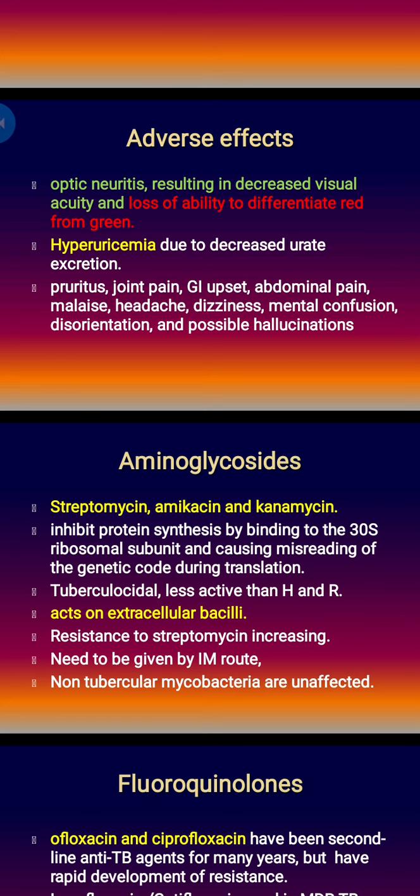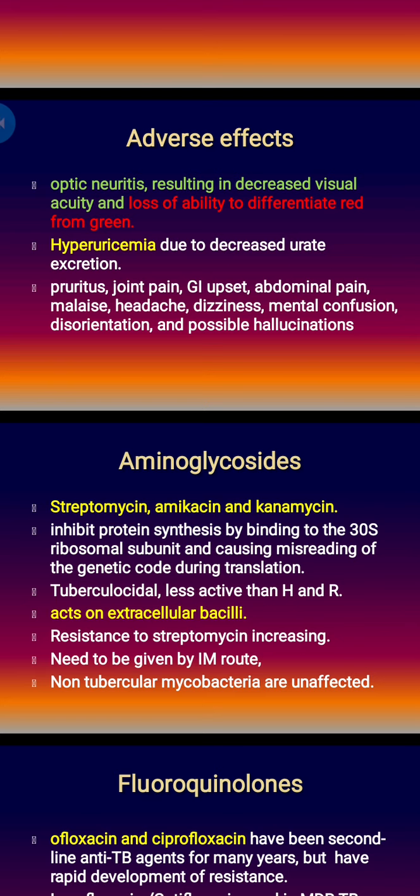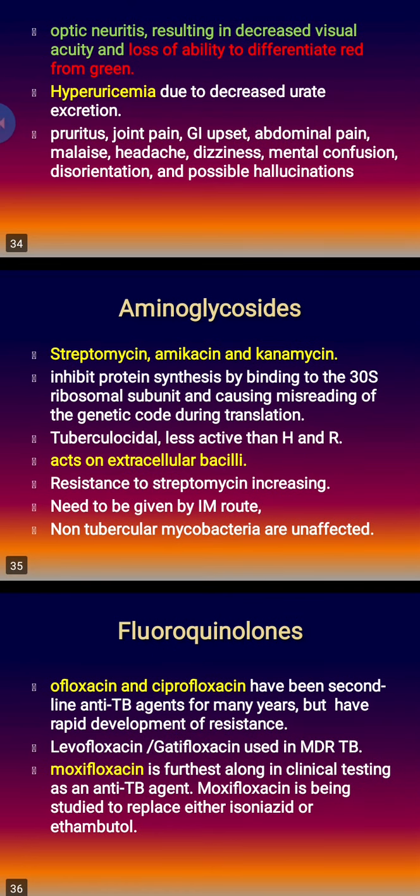Mechanism of action already discussed during aminoglycoside, that it inhibits the protein synthesis by binding to the 30S ribosomal subunit and causes misreading of the genetic code during translation. And it acts on the extracellular bacilli mainly, unlike the pyrazinamide which acts on the intracellular bacilli. And INH, if you remember, acts on both extracellular as well as intracellular bacilli. And there is increasing resistance to streptomycin, and it needs to be given by IM route, that's why it is less popular now.